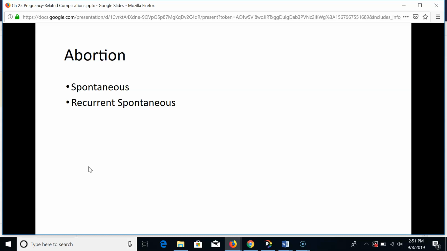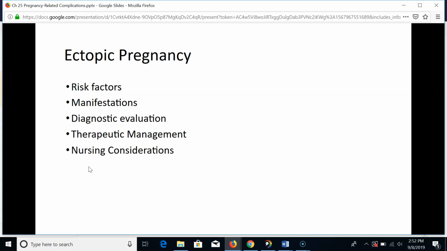Nursing considerations include monitoring for excessive bleeding loss, which could cause hypovolemic shock. Another aspect is support to the family. It can be a very emotional time, and support is needed.